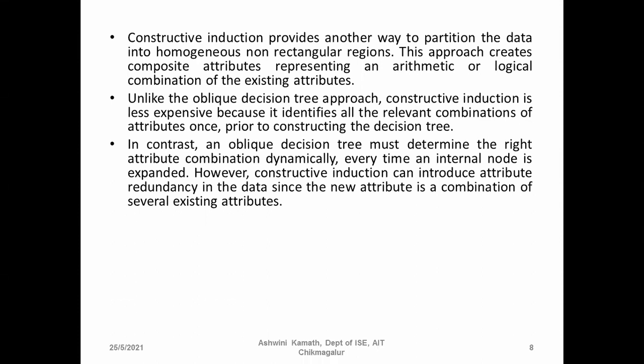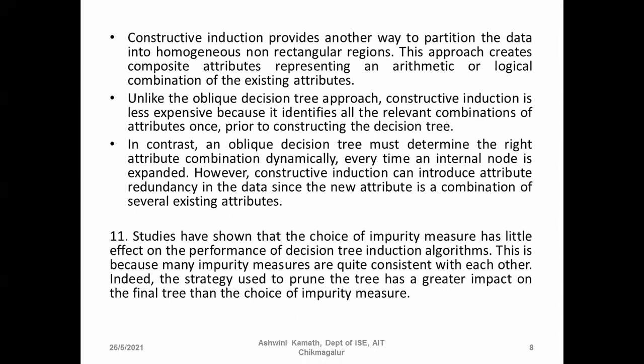And the last one: studies have shown that the choice of impurity measure has little effect on the performance of decision tree induction algorithms. This is because many impurity measures are quite consistent with each other.